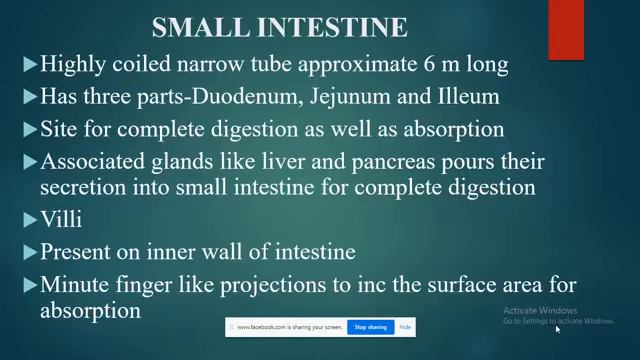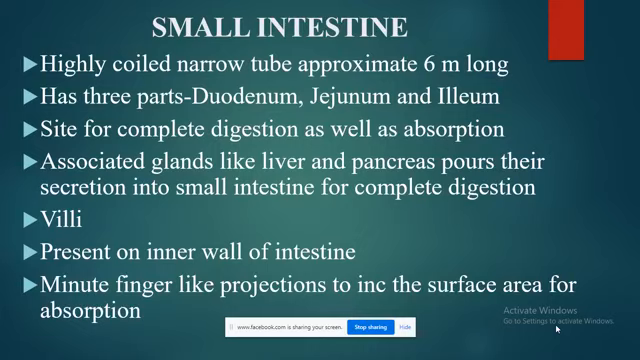Now moving ahead, we have the small intestine. The small intestine is a highly coiled, narrow tube which is approximately 6 meters long. In the beginning also, I told you that small intestine doesn't mean that it is small in size. It is called small intestine because of its narrow diameter. But if we talk about the length, it is longer than the large intestine.